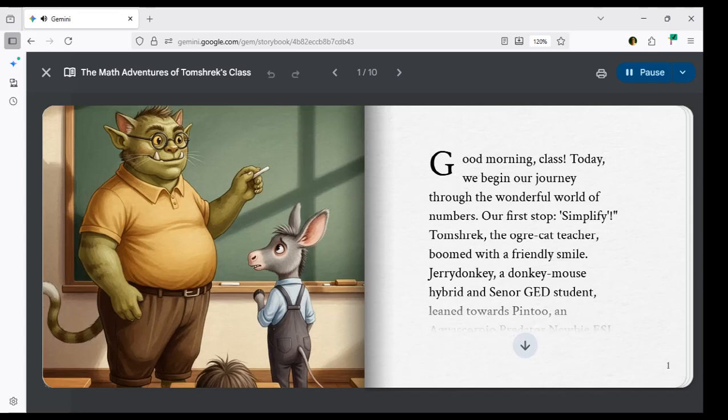Pin 2's eyes widened. Simplify. Easy? Yes, Pin 2. Make it easy, make it short. Like a long sentence, you make it shorter, but the meaning is the same, Tomshrek clarified.